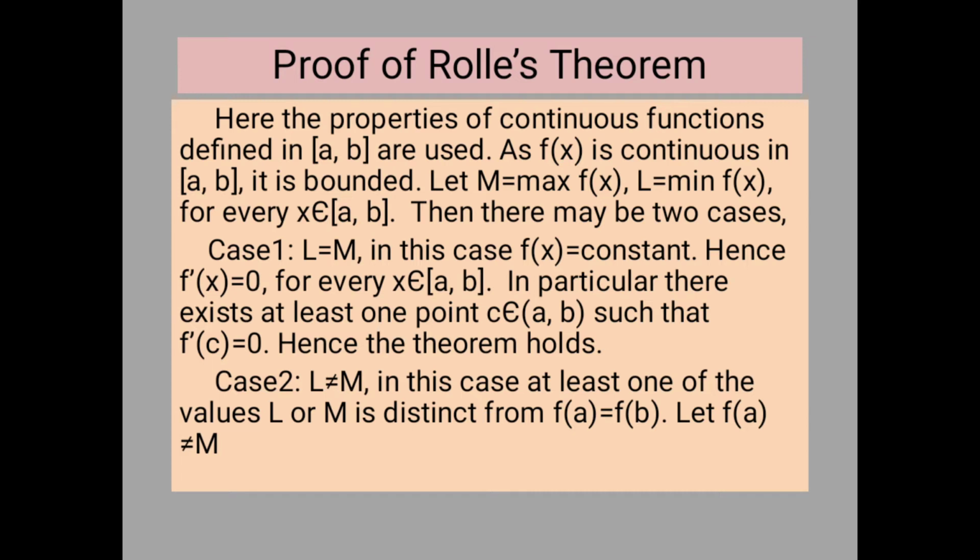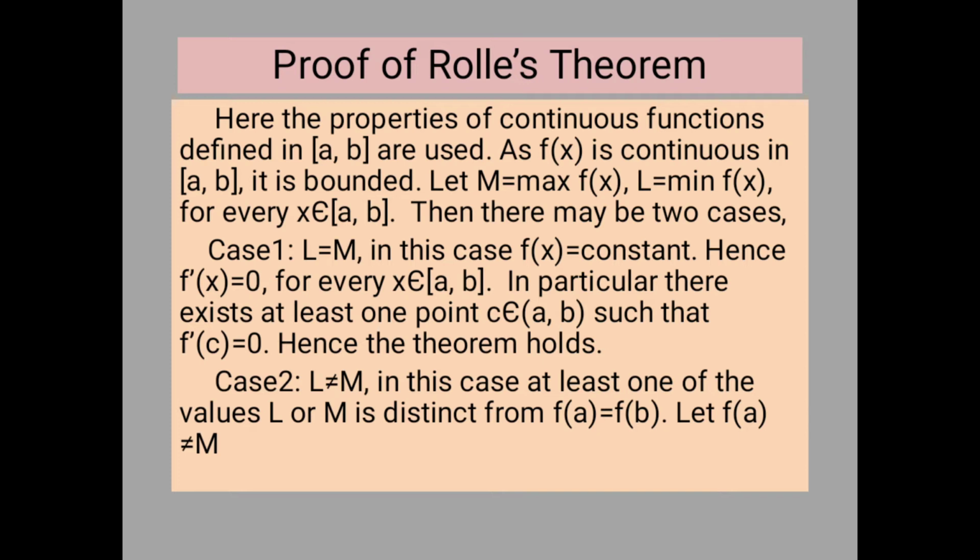When f(x) is defined on the closed interval [a, b], the maximum value of f(x) is denoted by big M and the minimum value by small m, and both may be the same, that is M equals m.